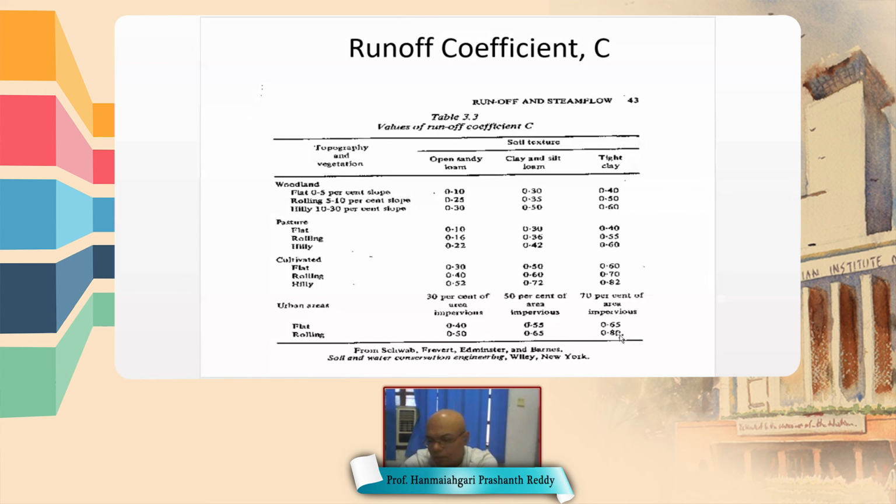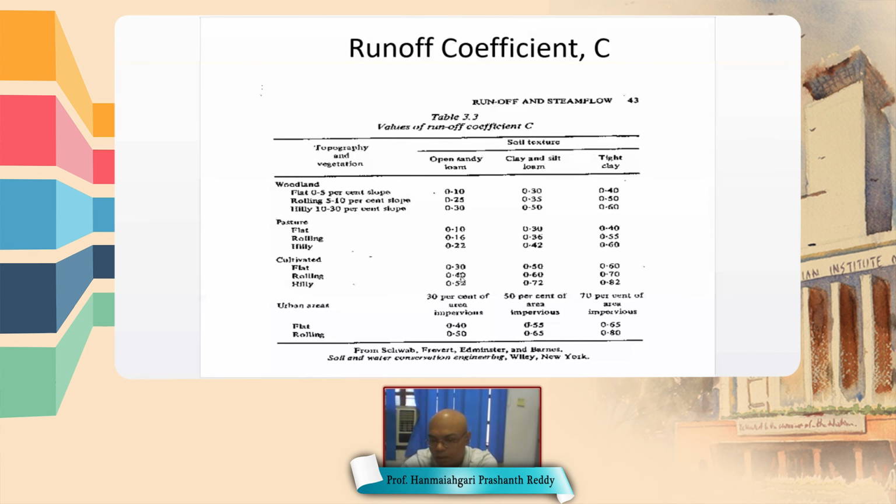So whatever rain is falling, a maximum percentage returns as runoff because of the very low infiltration in clay soil. You can see that if it is completely wooded, like a forest, then the C value is very small, only 0.1.